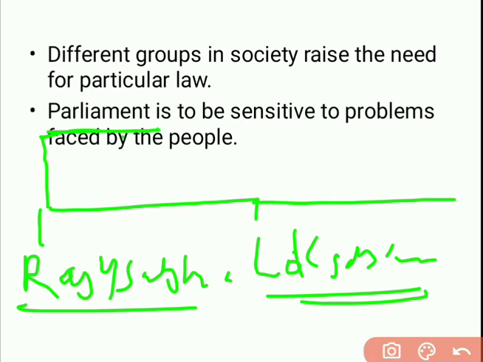Apart from this, the President of India is also part of the parliament. Rajya Sabha is the upper house of parliament, Lok Sabha is the lower house of parliament, and including the president they become the parliament. So this is the formation of parliament in short.